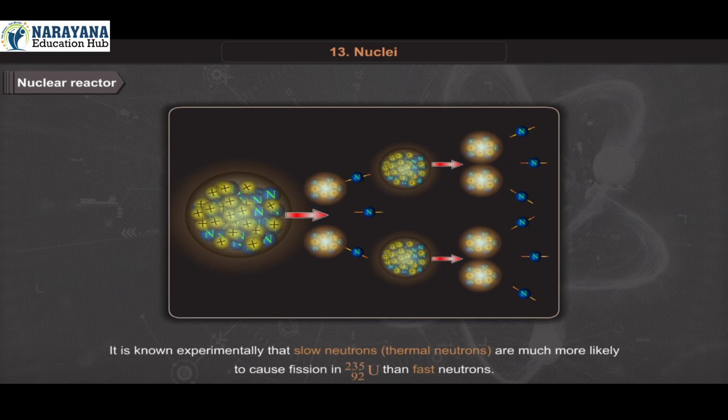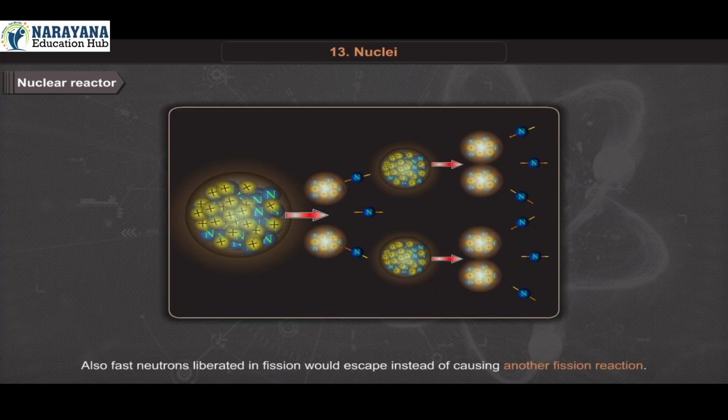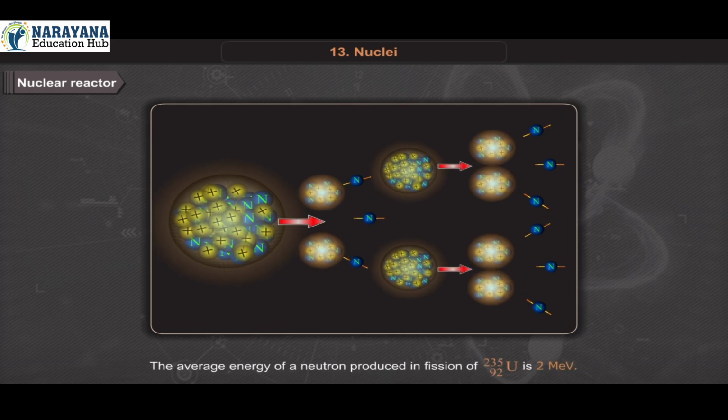It is known experimentally that slow neutrons, that is thermal neutrons, are much more likely to cause fission in uranium 92-235 than fast neutrons. Also, fast neutrons liberated in fission would escape instead of causing another fission reaction. The average energy of a neutron produced in fission of uranium 92-235 is 2 mega electron volt.